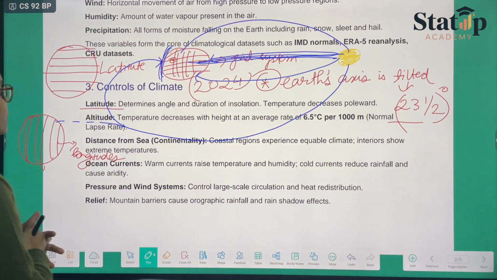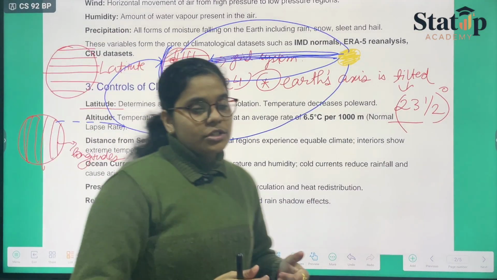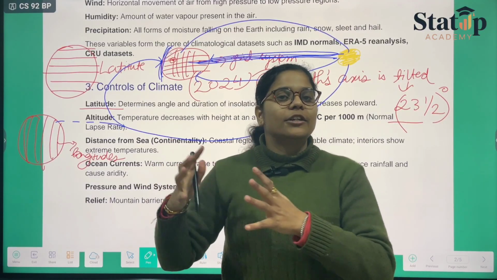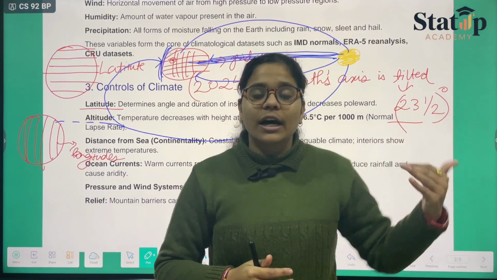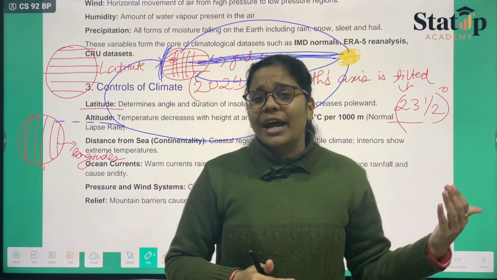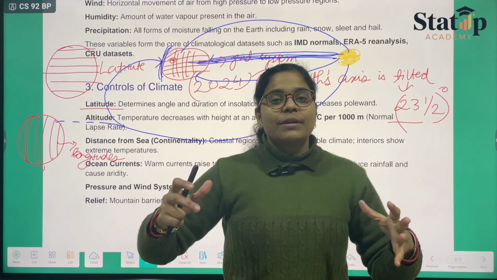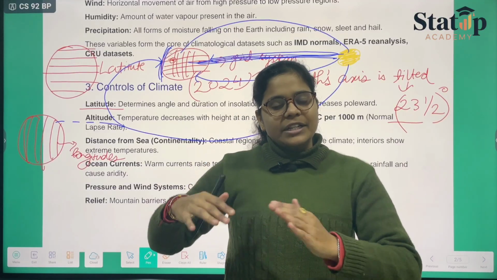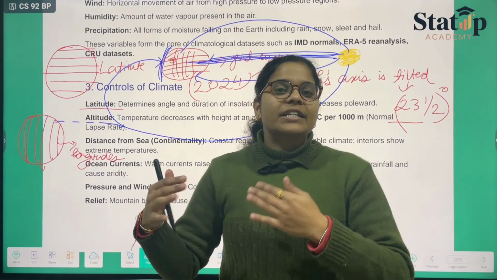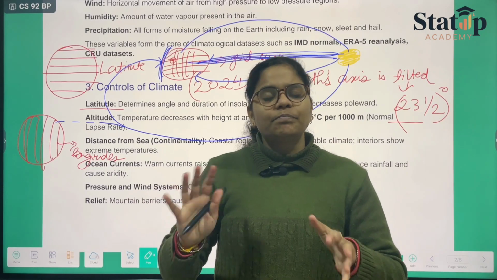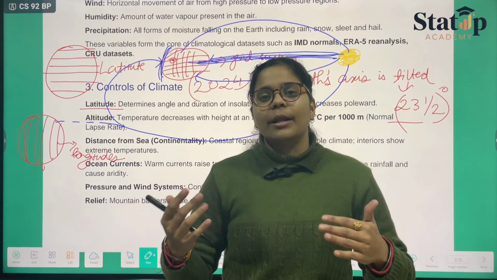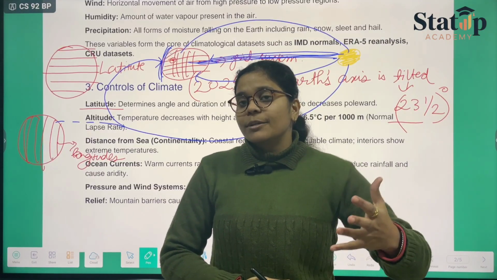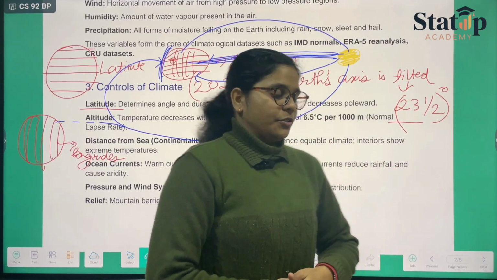Another thing that we have is distance from the sea. Like we just discussed Rajasthan and Tamil Nadu. Tamil Nadu being near the sea and Rajasthan being very far away from the sea have a different climate: Rajasthan a dry climate, whereas Tamil Nadu experiences a maritime type of climate. If it is windy, it would be windy all over. If it is sunny, it would be sunny all over. Therefore, a maritime type of climate shall be observed by the people in Tamil Nadu, and maximum rainfall shall also be observed.